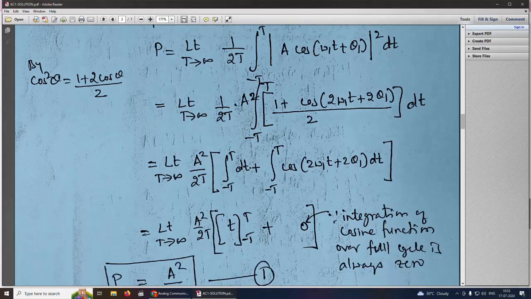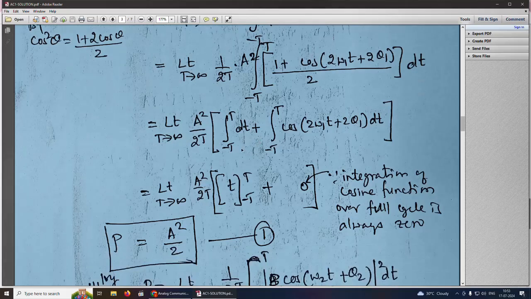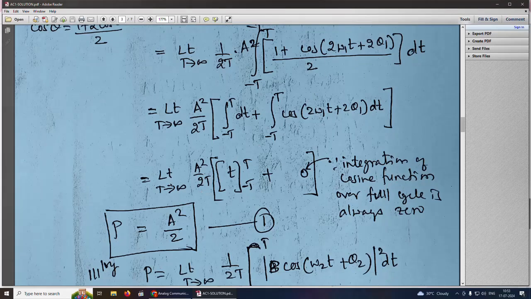So if you integrate this, you can integrate the 1 with respect to t and integrate the cosine term with respect to t. So what we get here is P equal to a square by 2, and the second integral becomes 0 because the integration of a cosine function over a full cycle is always 0.